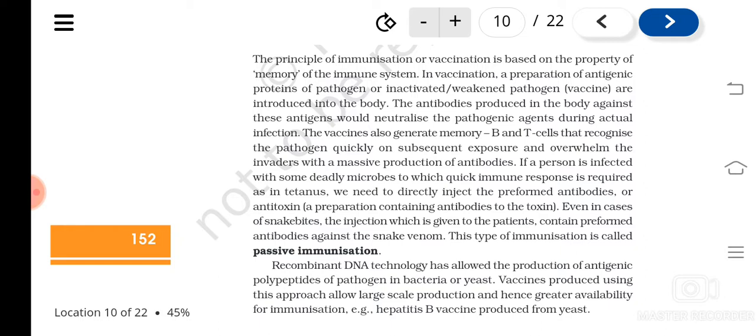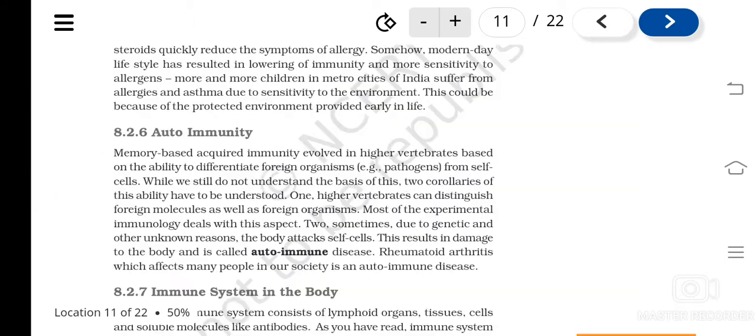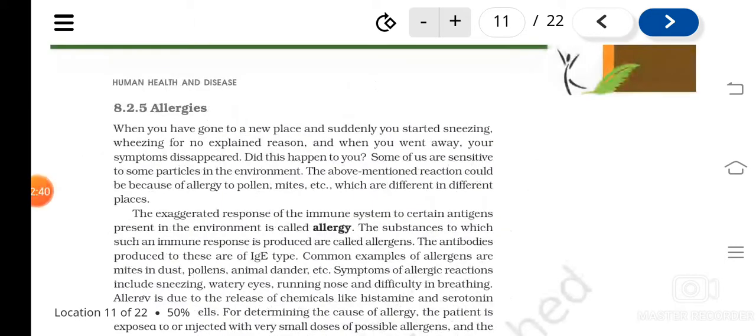There is no time for the organism to make antibodies, and if the patient is not given this type of antivenom, it can be fatal to their health. So we give already prepared antibodies. This is passive immunization.